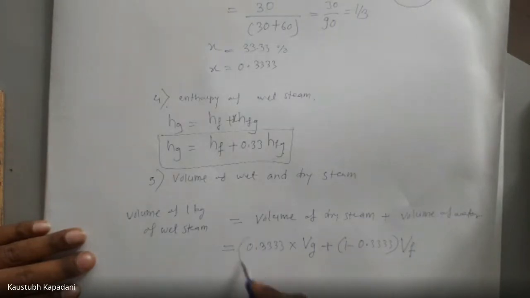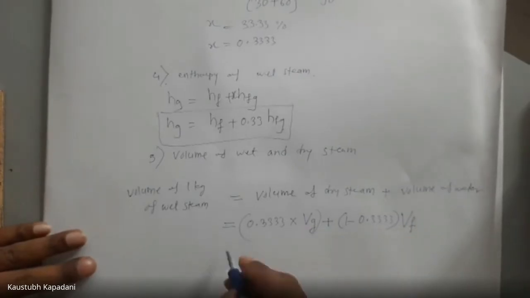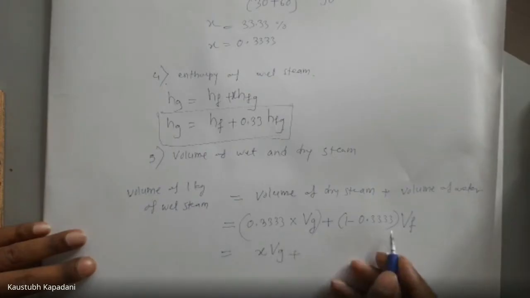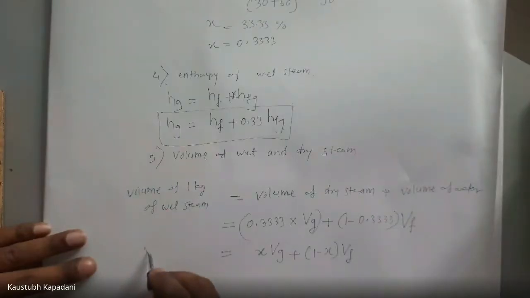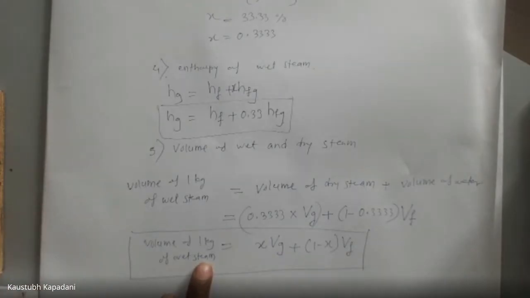Okay, this is about steam, so we have written Vg here. This is about liquid water, so we have used Vf here. So that's the formula. The general formula is x Vg plus (1 minus x) Vf. This way we can find out the volume of 1 kg of wet steam. So this formula you have to use to find out the volume of 1 kg of wet steam.